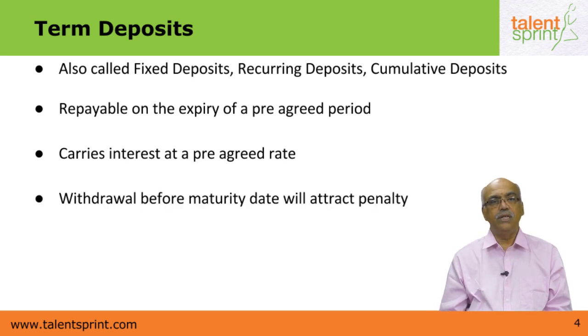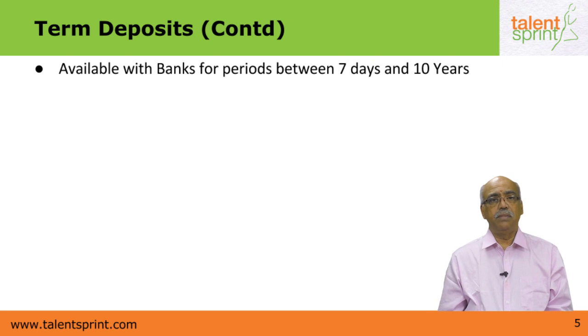Withdrawal before maturity date will attract penalty. The bank is constrained to charge a penalty on withdrawal before maturity, because when you place a term deposit with a bank, the bank is sure that you will keep the money with them until the expiry of that period. But if you want the money before the expiry of the period, the bank is entitled to charge you a penalty because it goes against their plans. Term deposits are available with banks for periods ranging from as little as 7 days to 120 months.